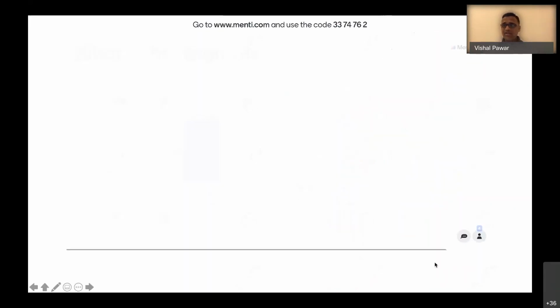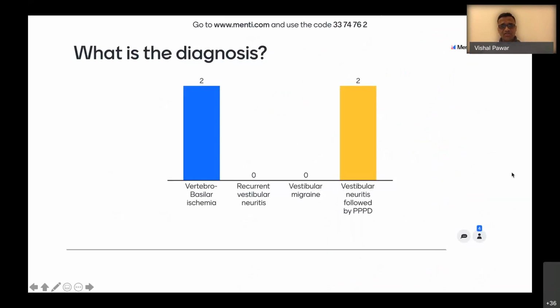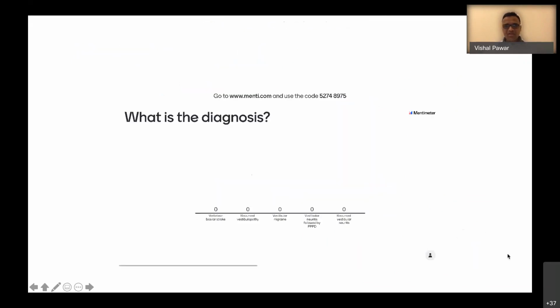Okay. So this was the poll last time which I posed, and I would like to congratulate these two voters for this vertebrobasilar ischemia because it turned out to be a vascular cause. Okay, I think the voting is not working, so we will go ahead.